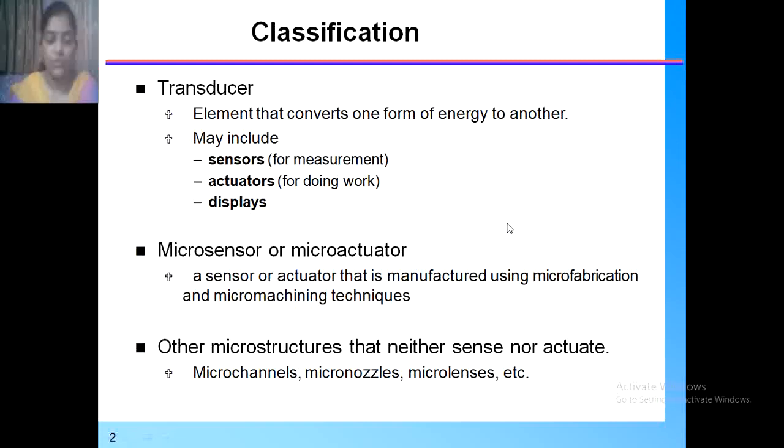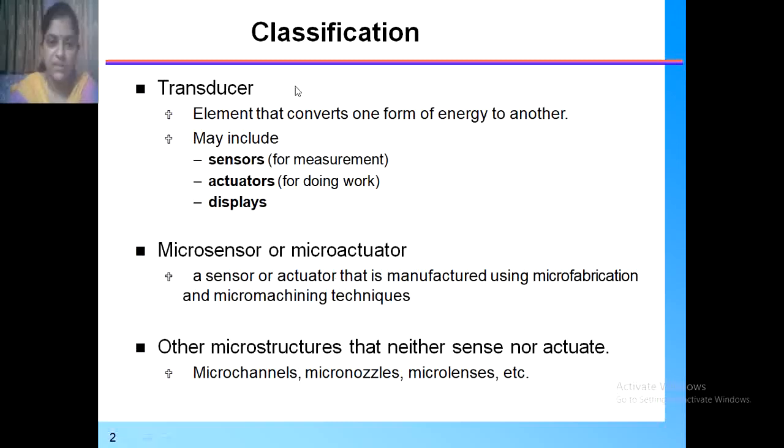In a MEMS, the transducer plays a very important role because it is used to convert a physical quantity or any mechanical quantity into an electrical signal for further processing. The sensors, actuators and displays together we can call a transducer.